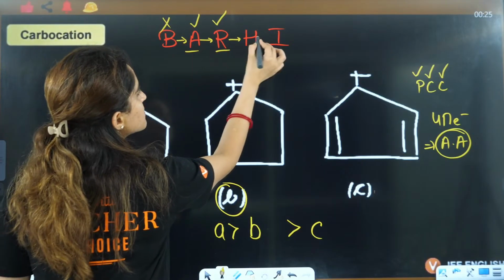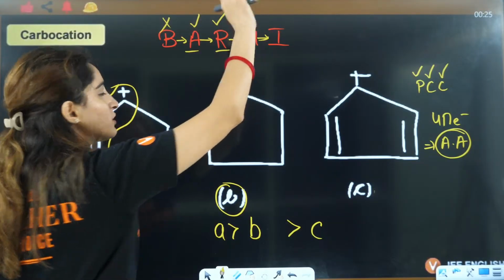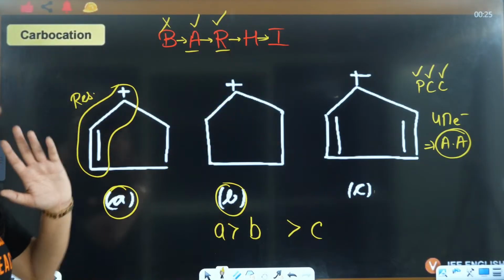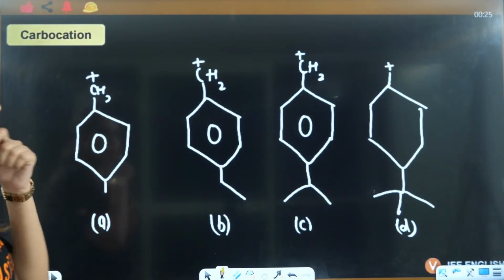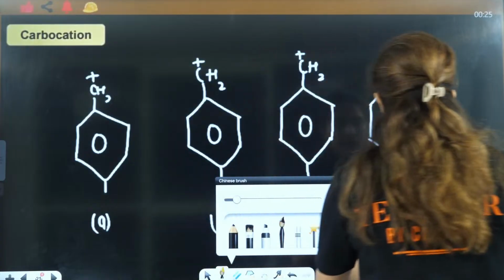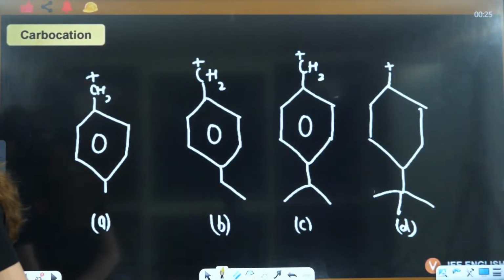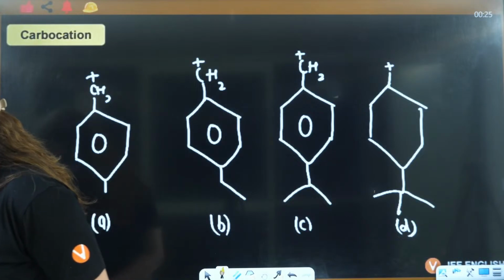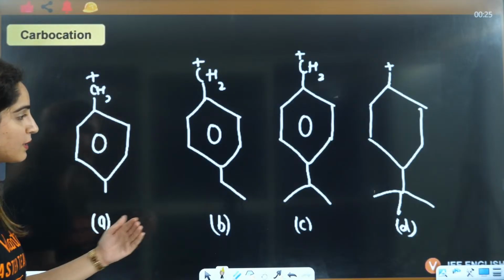The sequence is this. Firstly back bonding, then aromaticity, then resonance, then hyperconjugation, then inductive. That's how you need to see, right? Okay, so the answer will be ABC here. Okay, next question everybody. Anti-aromatic compound is most unstable. Yes. Okay, very good. So if you see this here guys, this is A, B, C, D.